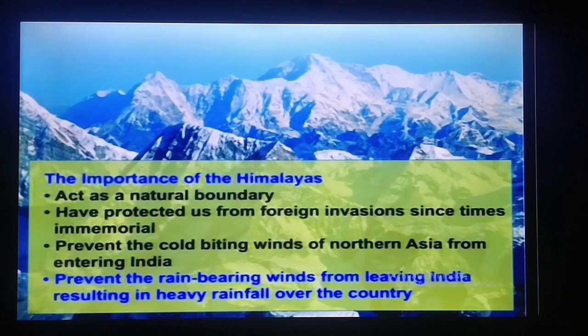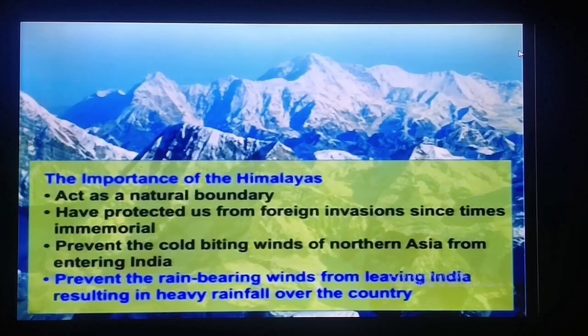And the last point, the Himalaya mountain also stops the rain-bearing winds from leaving India, resulting in heavy rainfall. It means the rain-bearing winds which blow from the Arabian Sea will never go out of India. They remain in India only, and that's why India receives heavy rainfall.